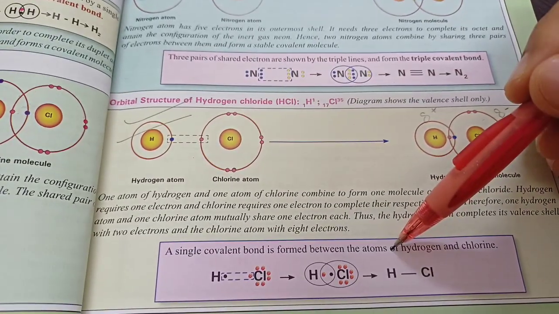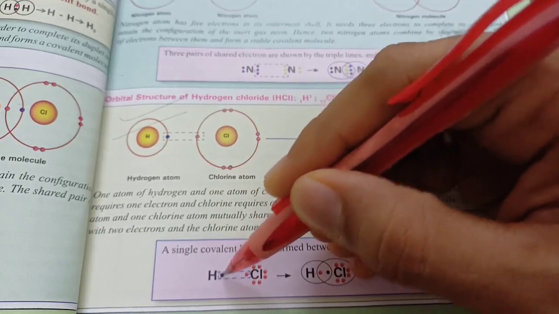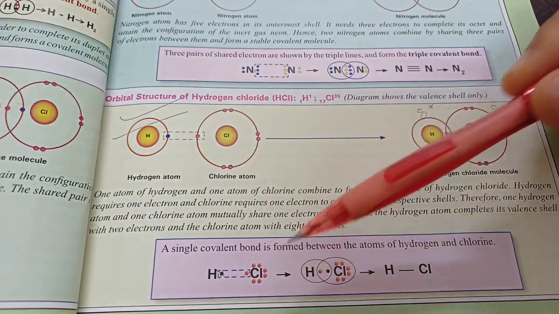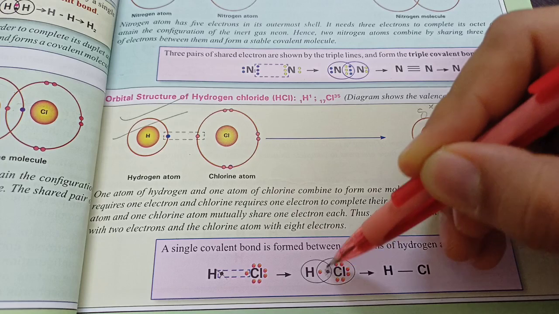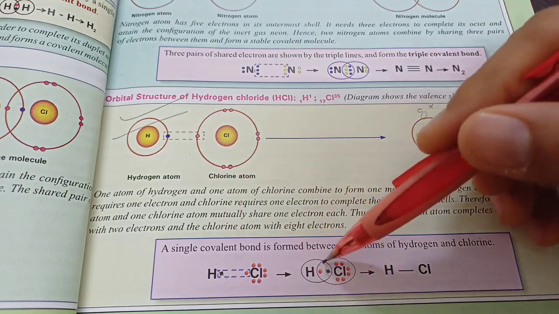Electron dot structure is like this. We can also use crosses to distinguish between the electron of one atom and the other. We can use a cross for one atom and dots for the other atom, because in the exam we can't use different colors.